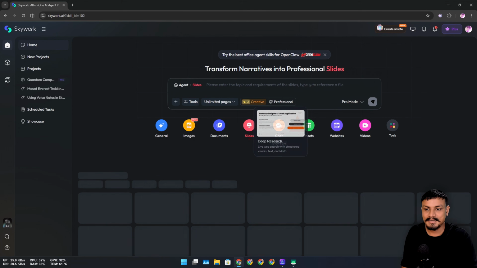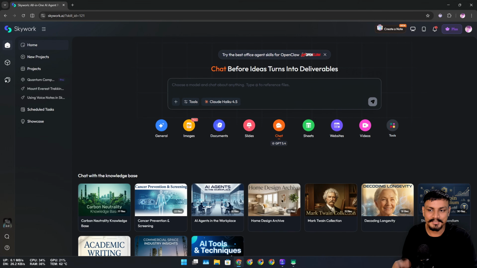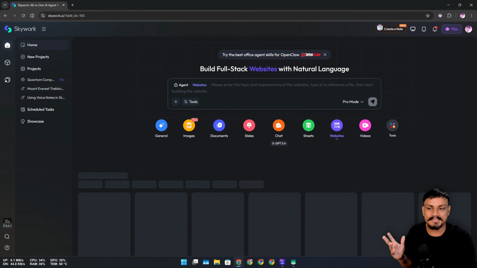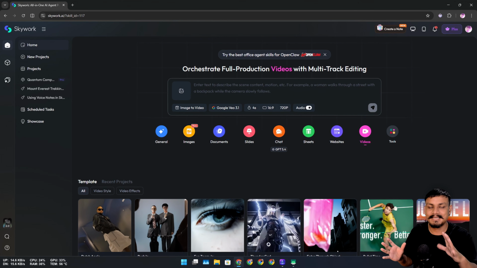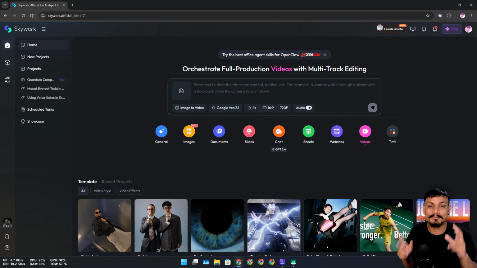You can create slides. You can just simply have a chat. You can create sheets, websites, videos. In simple words, this is an all-in-one AI tool that can do almost anything.